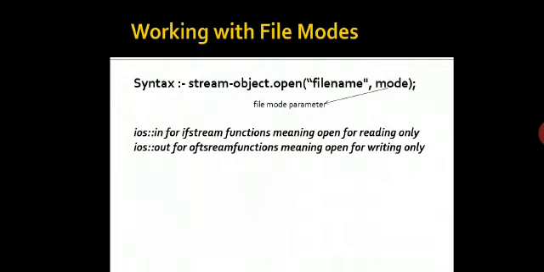Also we can see ios scope resolution operator in, ios scope resolution operator out. These are the default values. They use default values in the absence of actual values. And the ifstream function means open for reading only, and the ofstream function means open for writing only.